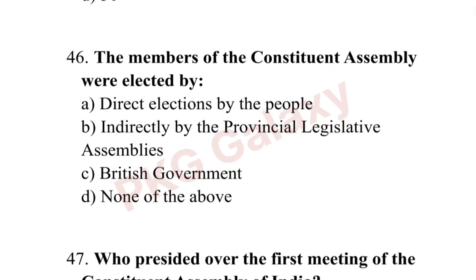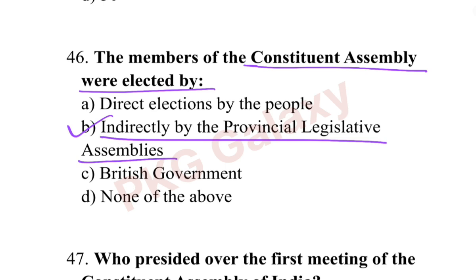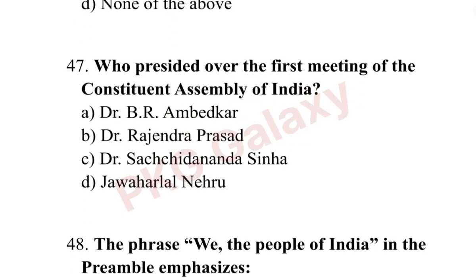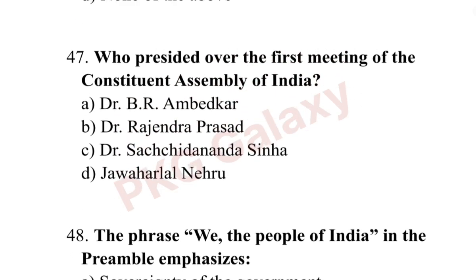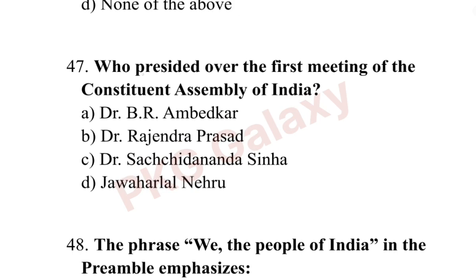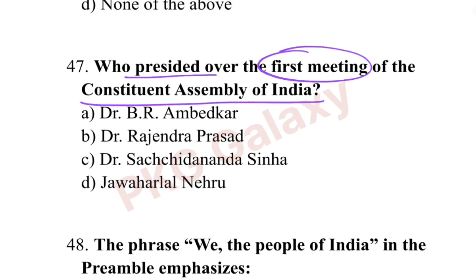Next question. The members of the Constituent Assembly were elected by. The correct answer is option B, indirectly by the provincial legislative assemblies. Next question. Who presided over the first meeting of the Constituent Assembly of India? The correct answer is option C, Dr. Sachchidananda Sinha.